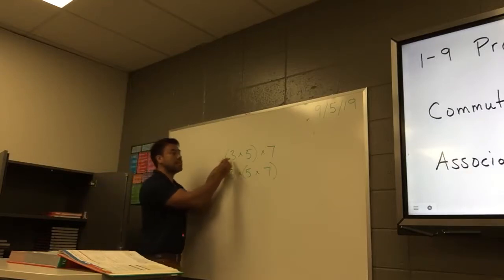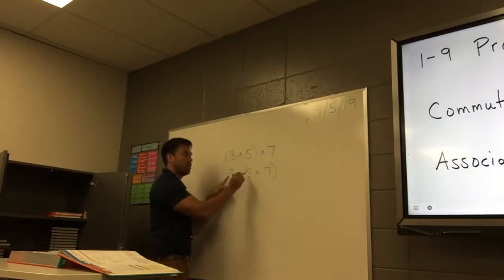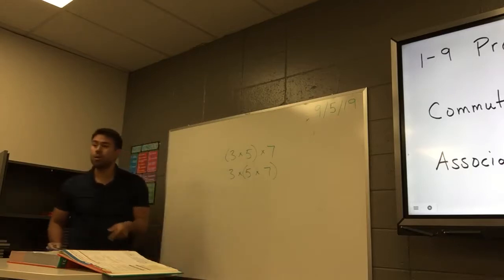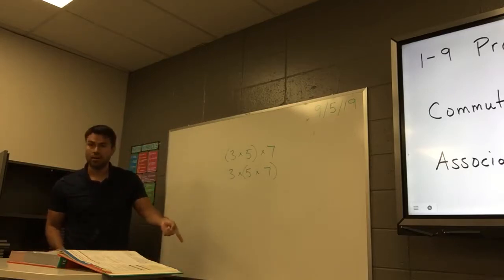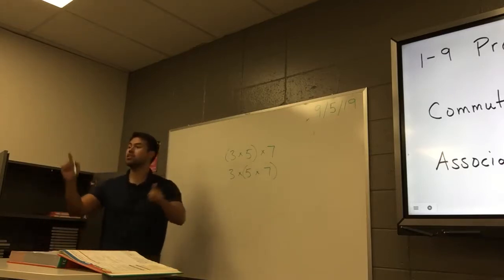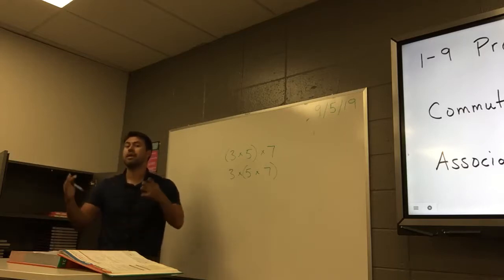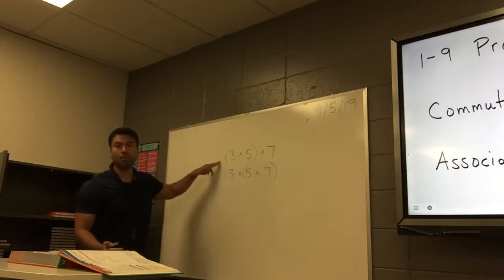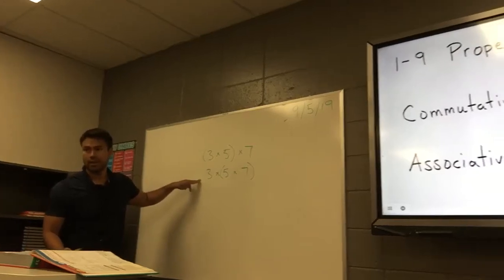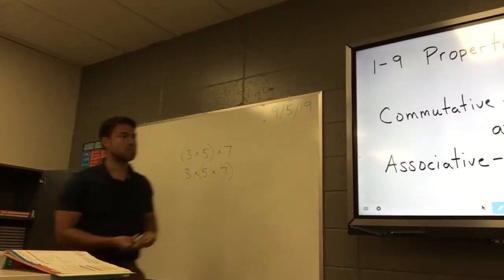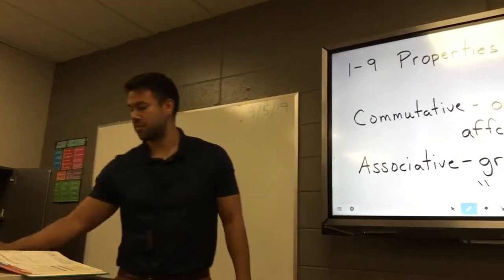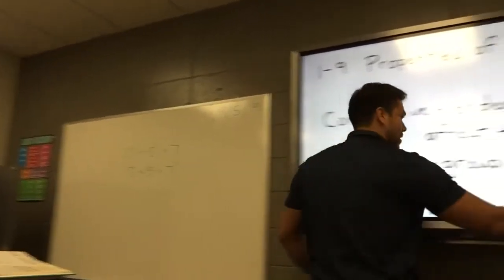Do you notice that I did not mess with the order? Because if I mess with the order, what property am I applying there? Commutative. So technically, could you apply both properties at the same time? Yes, but here, what property is being displayed only? Associative. The groupings do not change the product or the sum. Okay, good. I got those down.